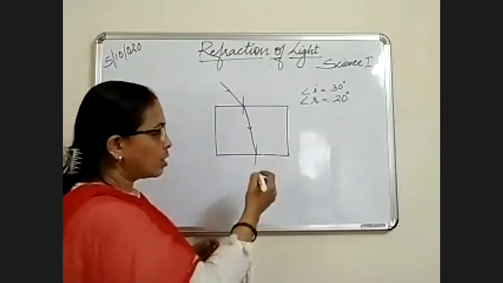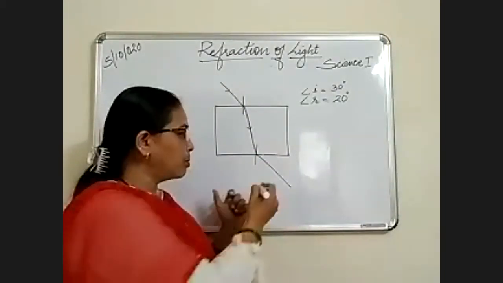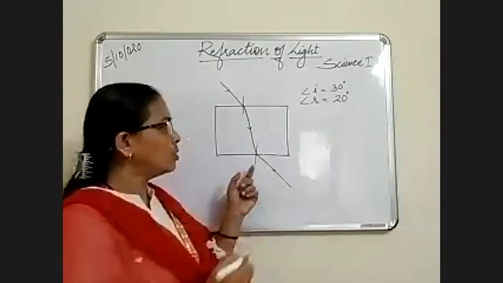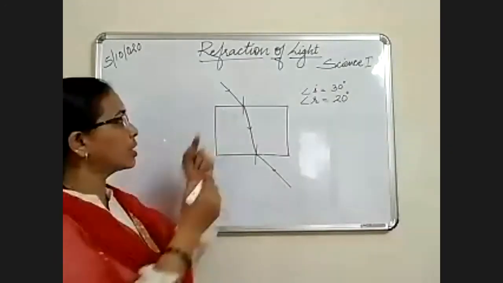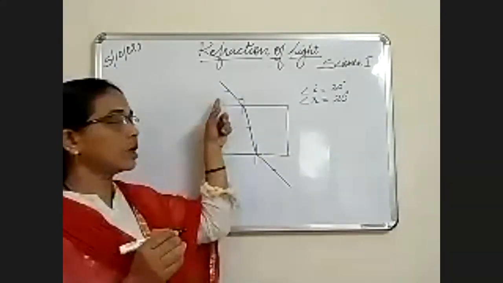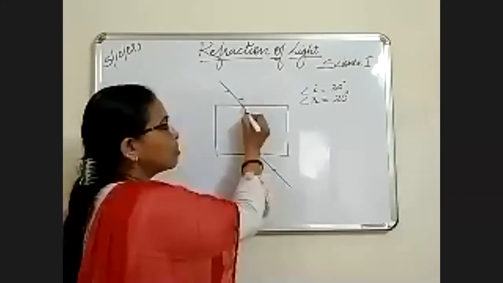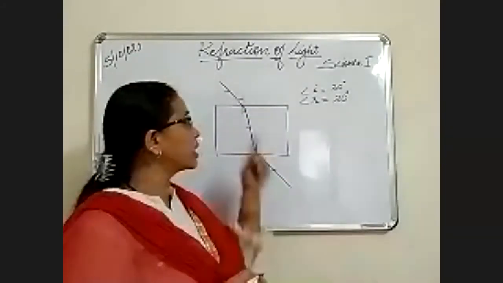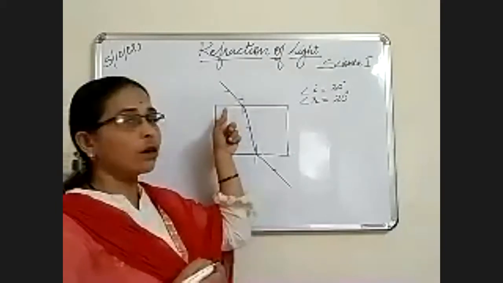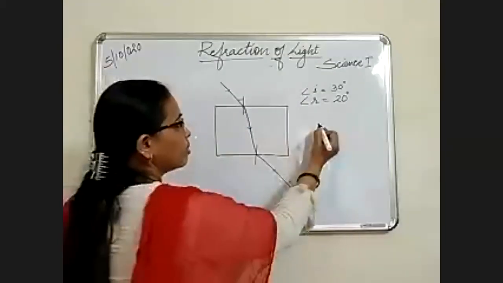Further, the light has come outside, so it went away from the normal. Now what you have to find here is the distance of the normal from the incident ray and the distance of the normal to the refracted ray. You have got two triangles here.